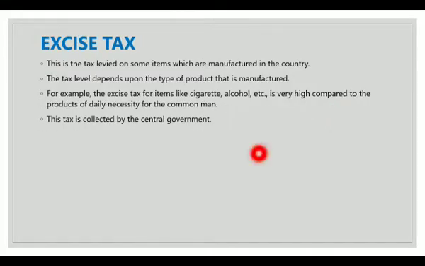Excise tax. This is the tax levied on some items which are manufactured in the country. The tax level depends upon the type of product that is manufactured. For example, the excise tax for items like cigarettes, alcohol, etc. is very high compared to the products of daily necessity for the common man. This tax is collected by the central government.